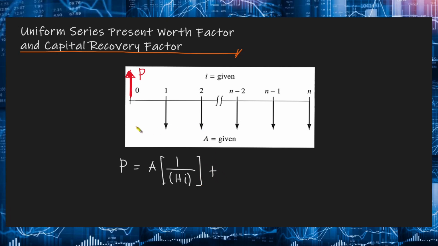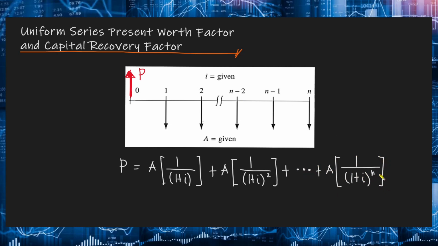And then for the next naman, same pa rin. Yung amount dito will be A. And then to obtain the present worth of this cash flow, we will just multiply the amount by the single payment present worth factor. So this will be times 1 over 1 plus i raised to n. So the number of periods of this cash flow from the present is equal to 2. So this will be raised to 2. And then so on up to the nth cash flow. So that will be A times 1 over 1 plus i raised to n. And then if we simplify this equation further, we will eventually arrive at this equation.